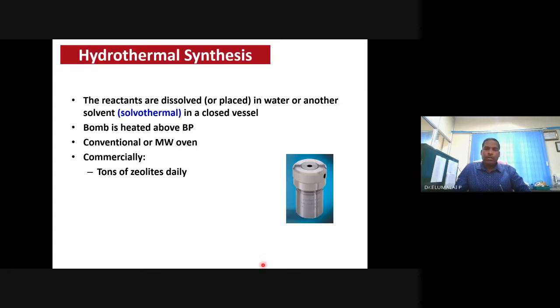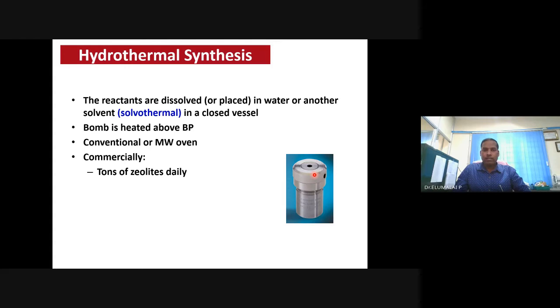This is the vessel you will use, known as an autoclave bomb, or simply bomb. Not an atomic bomb, an autoclave bomb. Those who have studied biochemistry or biotechnology would have extensively used it for different purposes. It is made of stainless steel, with a metallic outer jacket.